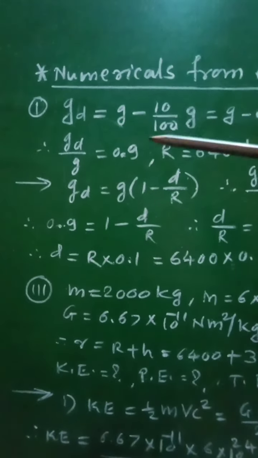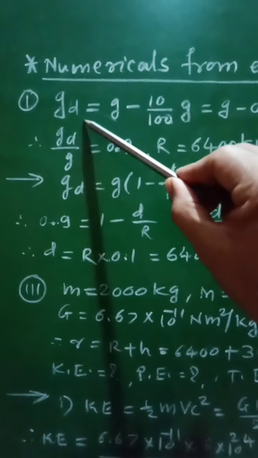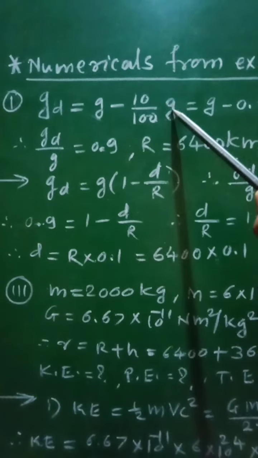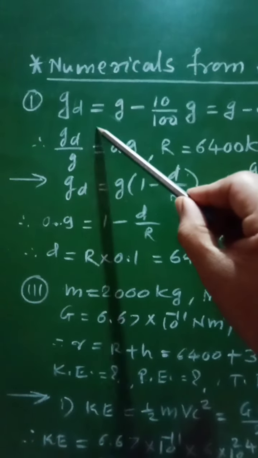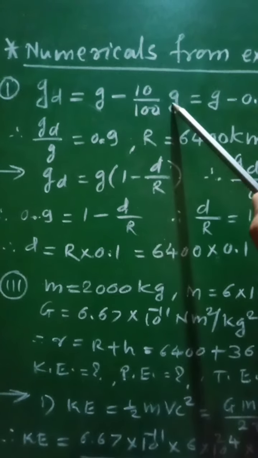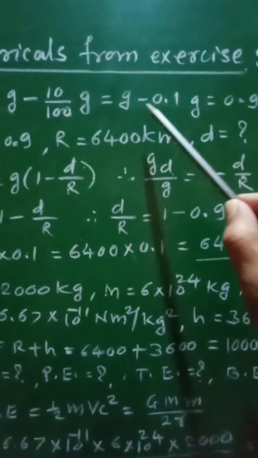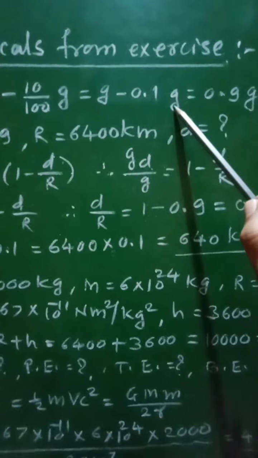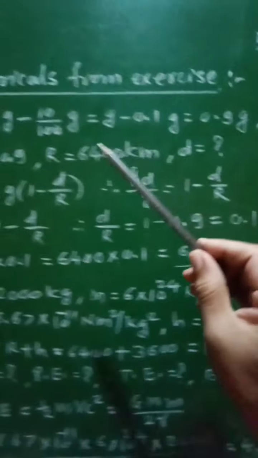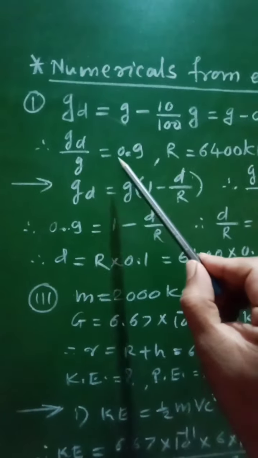So for this numerical, given data is acceleration due to gravity at that depth d will be decreased by 10% of its original value at the surface of the earth, and therefore gd will be equal to g minus 10%, that is 10 by 100 g, which is equal to g minus 0.1 g, which comes out to be 0.9 g, and therefore gd upon g equal to